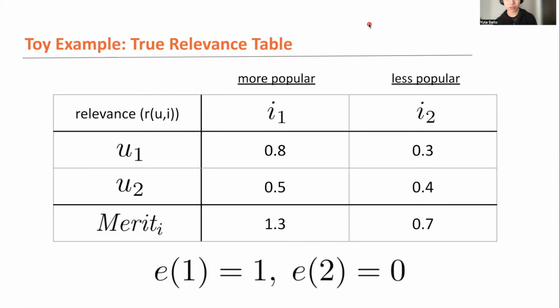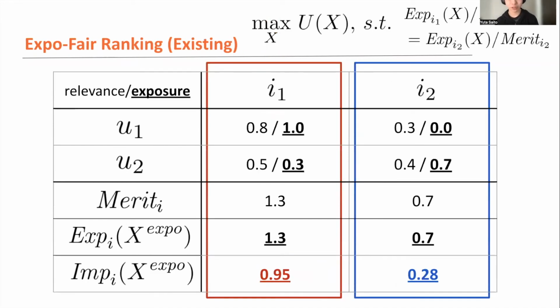Okay, so then let me wrap up the video by applying the Nash social welfare to exactly the same example used earlier, and also to the synthetic environment. So here are the same two examples. And with the exposure-based fairness, we saw that the impact distribution will be 0.95, 0.28.